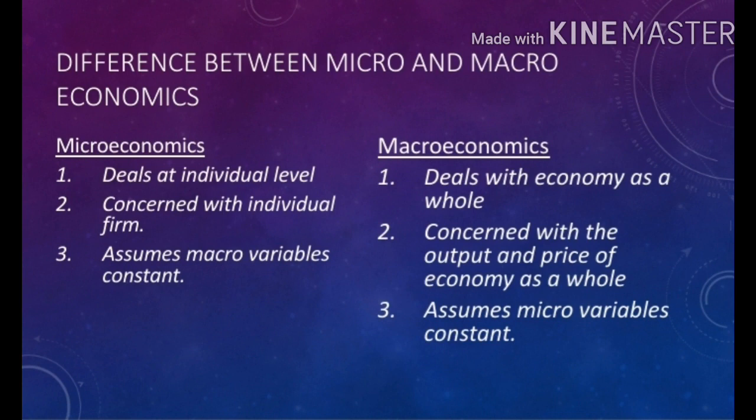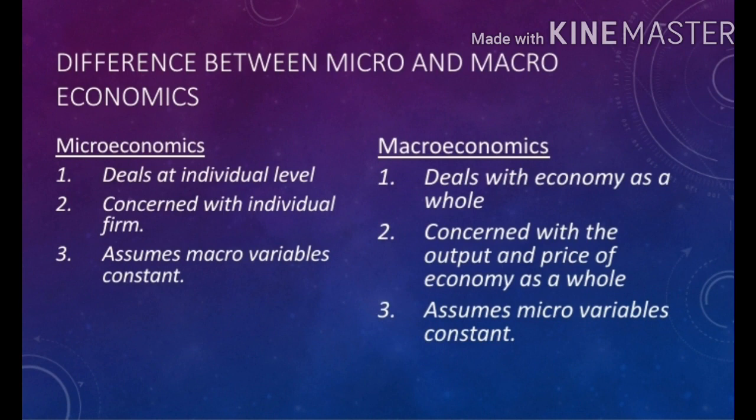Macro variables means aggregate output, aggregate price is constant, whereas macro assumes that micro variables are constant. That means distribution of income remains constant, price of a single firm is constant, output of a single firm is constant. So this is what they are assuming.